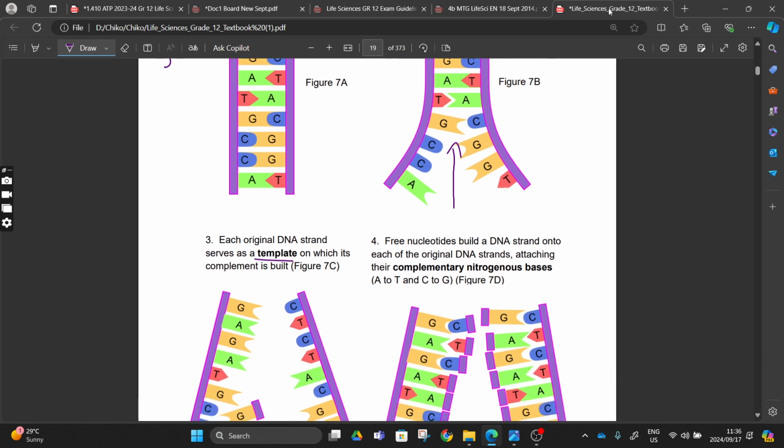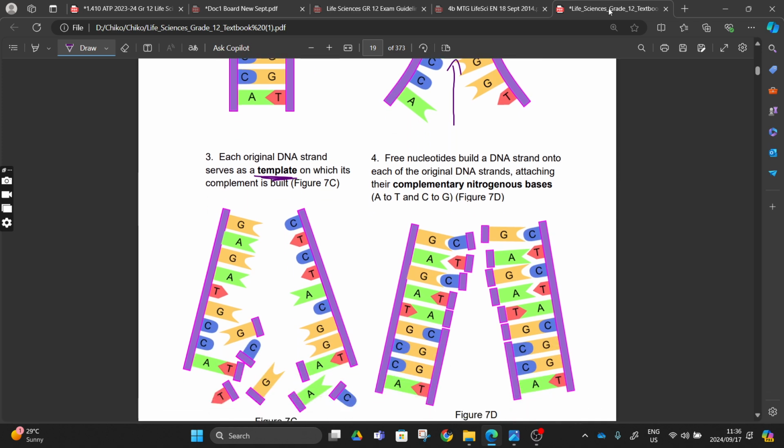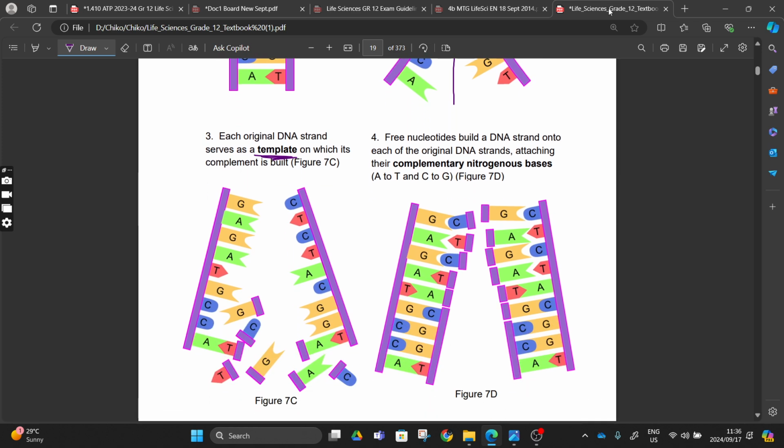And then these strands are going to work as a template, right? Each original DNA strand serves as a template on which its complementary strand is built. A template is a foundation. And then we go to step number 4, where free nucleotides build a DNA strand onto each original DNA strand, attaching the complementary nitrogenous bases. As you can see here, this was our strand, and this was our strand. Now our nitrogenous bases are being attached to our old strand.